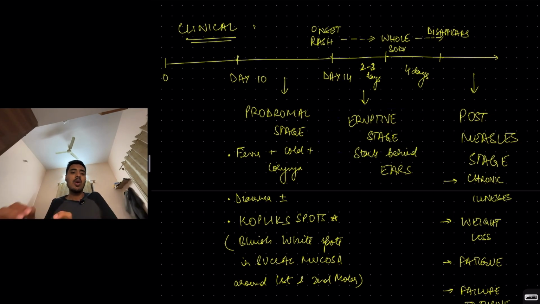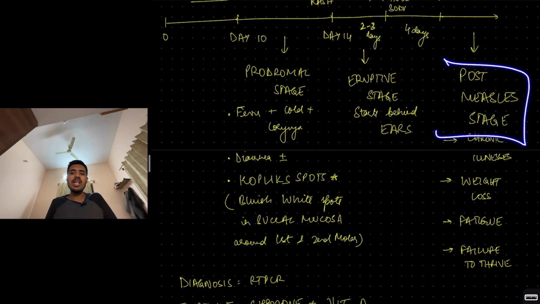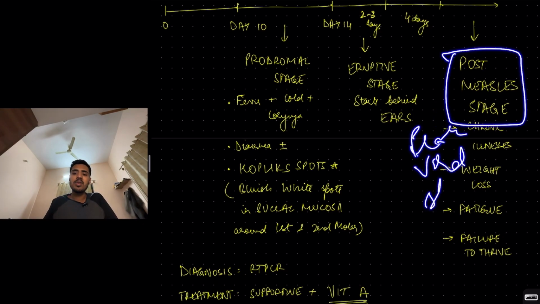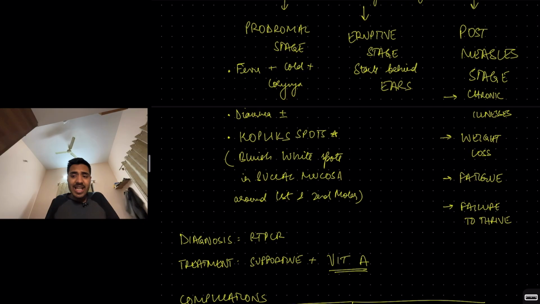Once the rash disappears, we go on to the post-measles stage. This stage is very dangerous and very important, because you have peak viral shedding, most communicability, and chronic illnesses: pneumonia, diarrhea and other complications are seen in the post-measles stage.